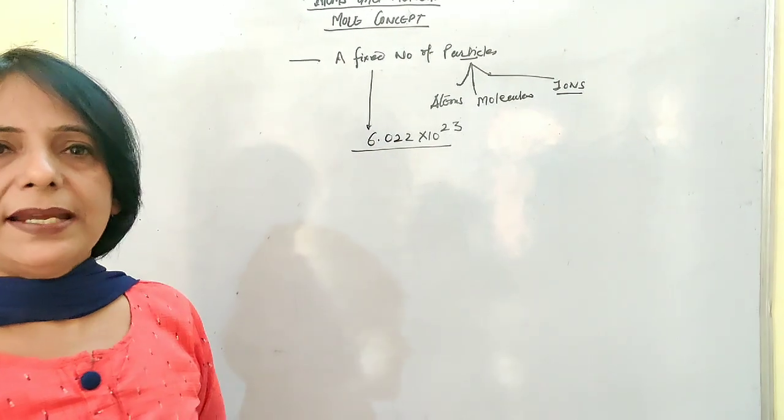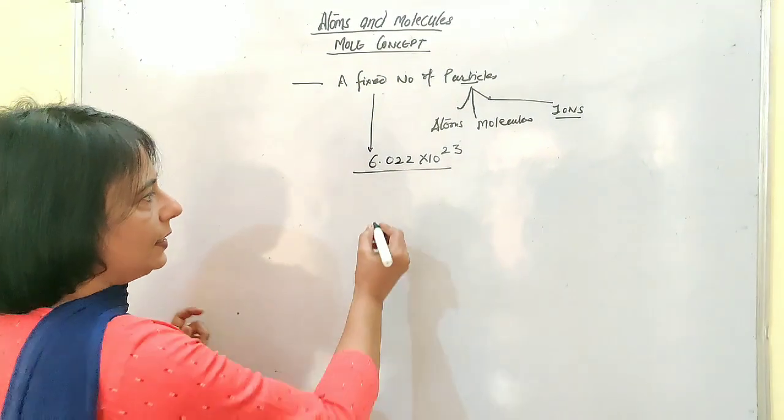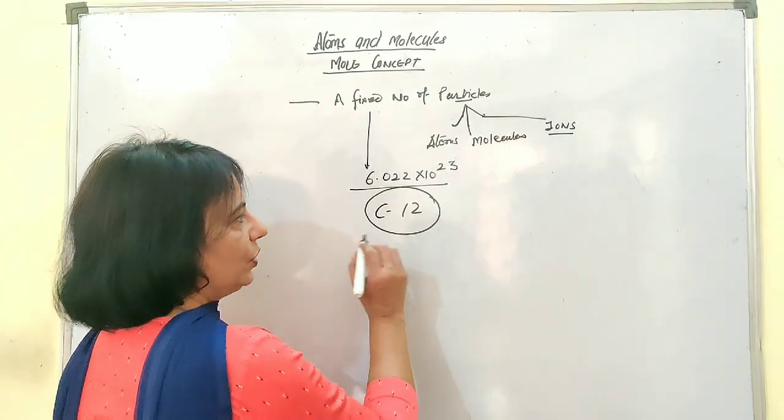In chemistry, carbon-12 is always taken as the standard for all kinds of calculation.